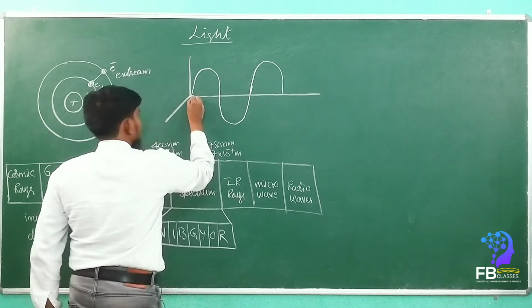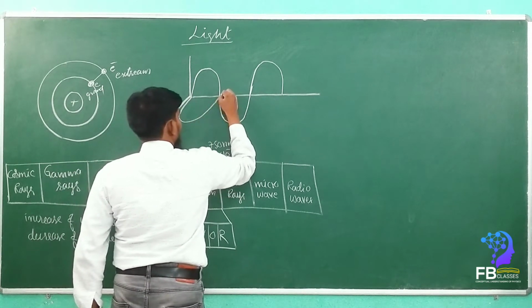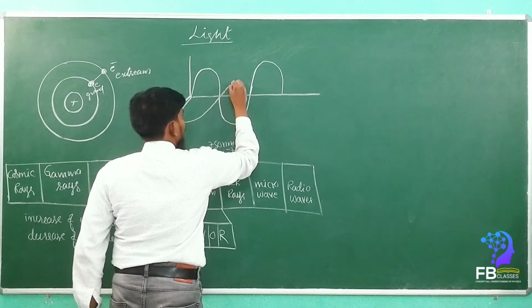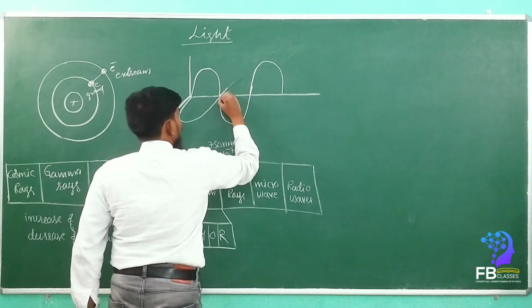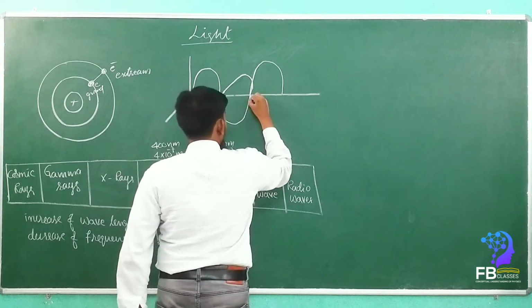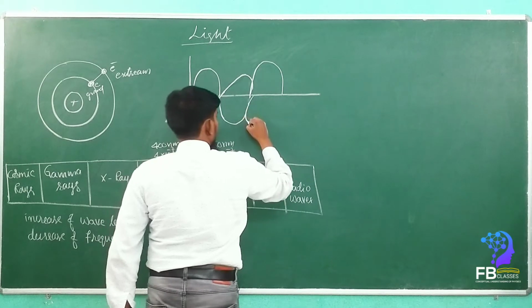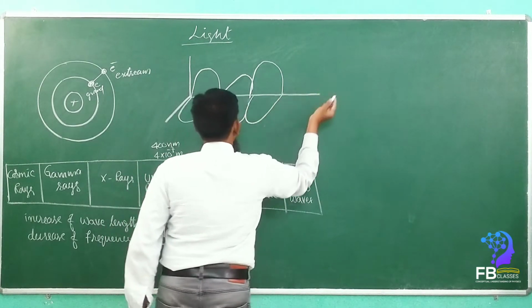So let it be this. Again it will come like this. It will go like this.